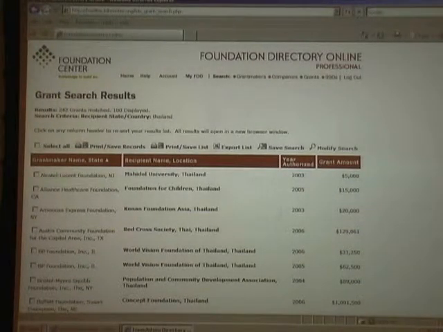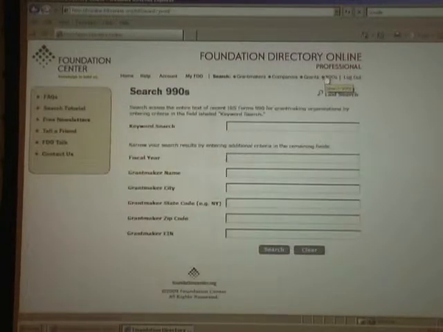We also have, again, the 990 file. And here, again, you can search the tax returns filed by these organizations. You can search them by keyword. You can, again, go to our website, foundationcenter.org. You do not have to be going through this database to look at some of these tax returns. But the feature that is unique here is that ability to search it by keyword, and that is something you would need to be going through the database for.